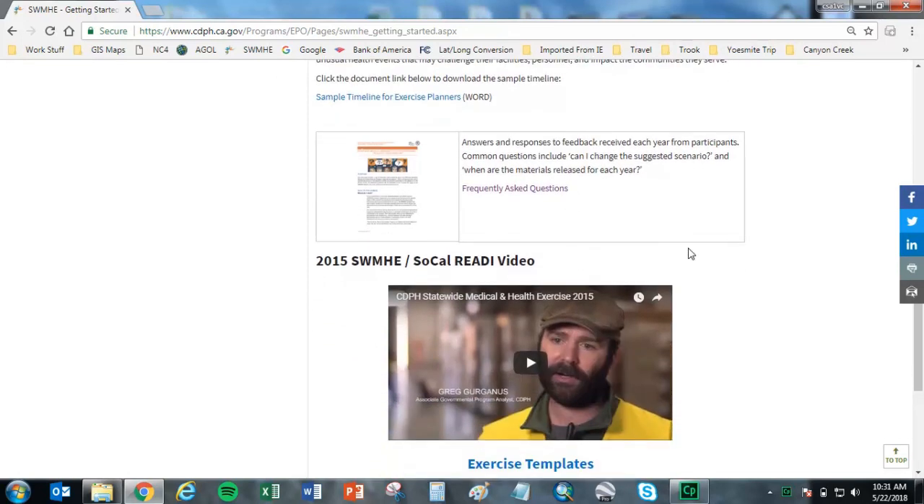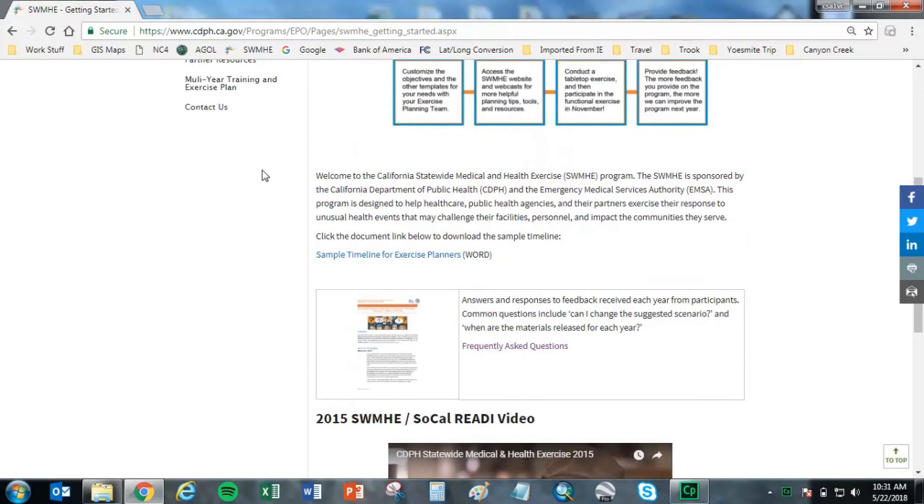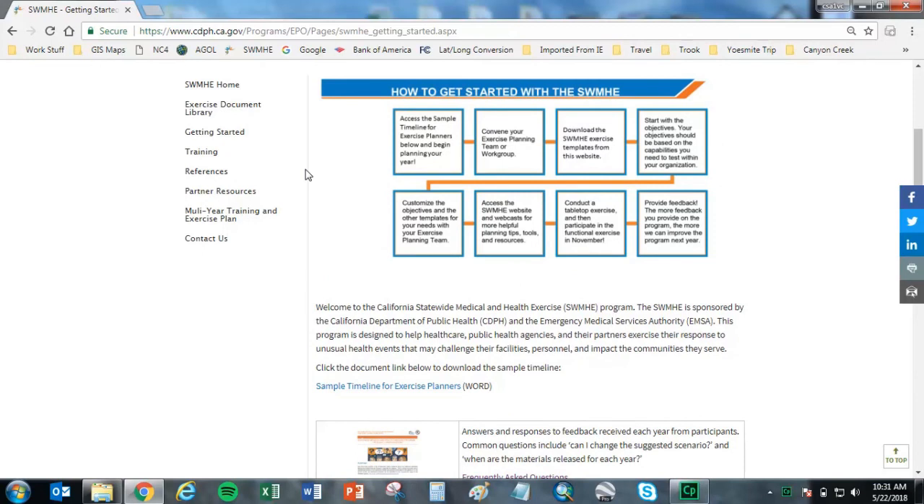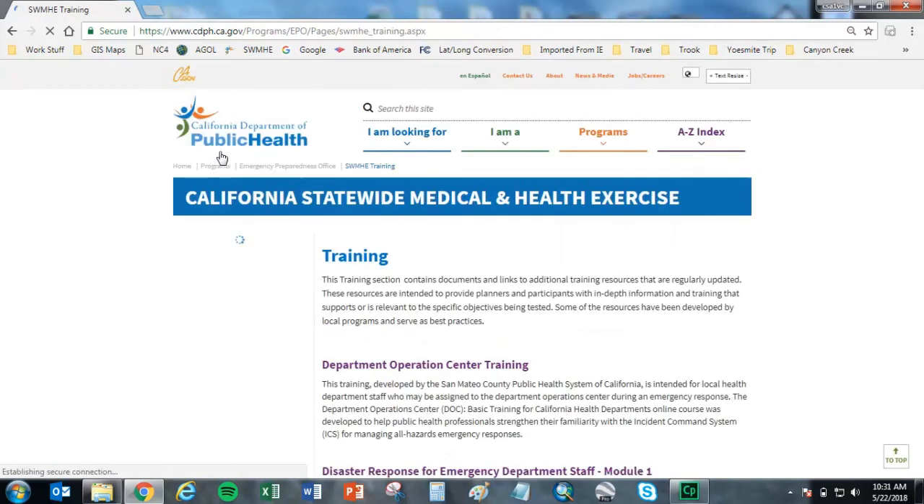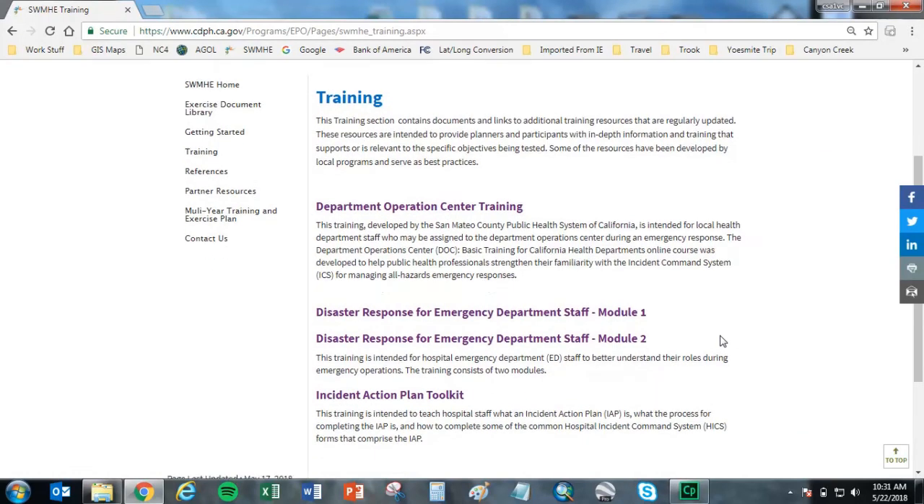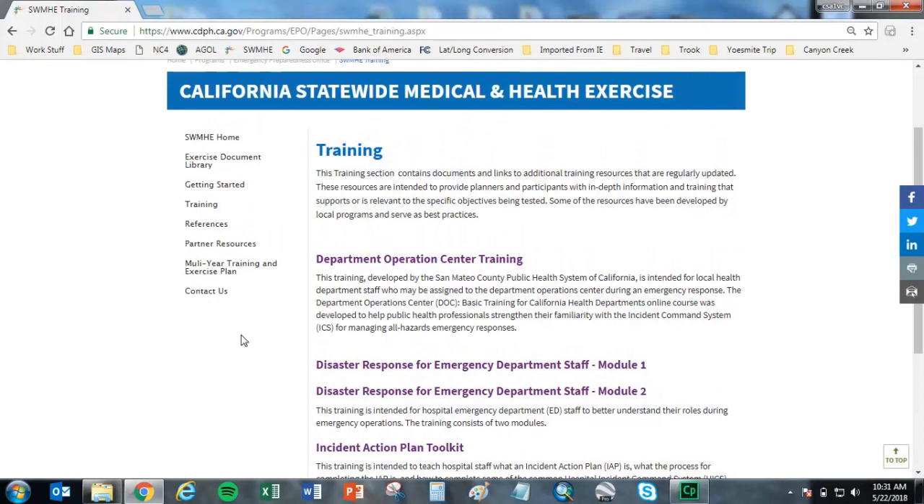Also included on this page is the Frequently Asked Questions section. It covers the following topics: scenario, using document templates, participation, and multi-year training and exercise plan and regional focus. The next link on the main homepage is Training. This section contains documents and links to additional training resources that are regularly updated. These resources are intended to provide planners and participants with in-depth information and training that is relevant to the specific objectives being tested. Some of the resources have been developed by local programs and serve as best practices.